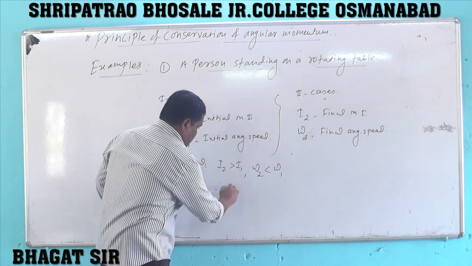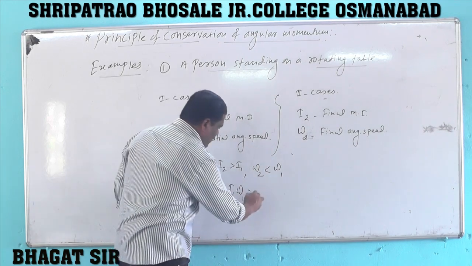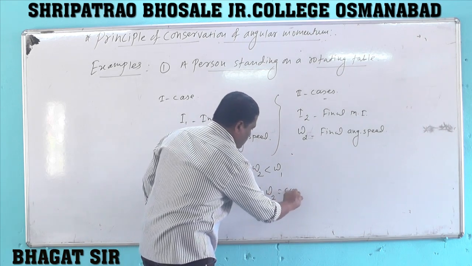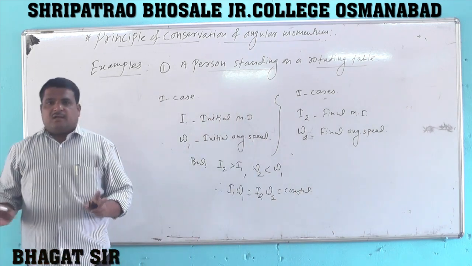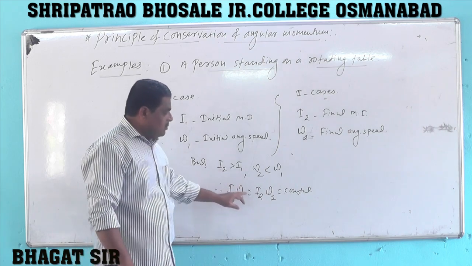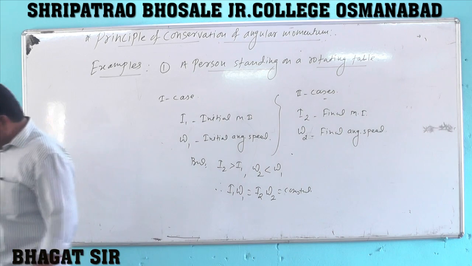And that is, the product I1 omega 1 equals the product I2 omega 2, which is equal to constant. That is, if no external torque acts on the rotating body, I1 omega 1 equals I2 omega 2.